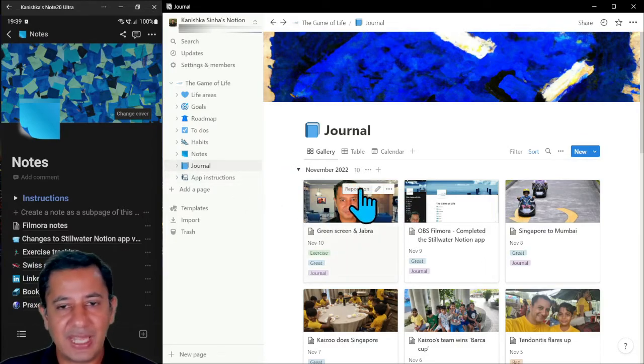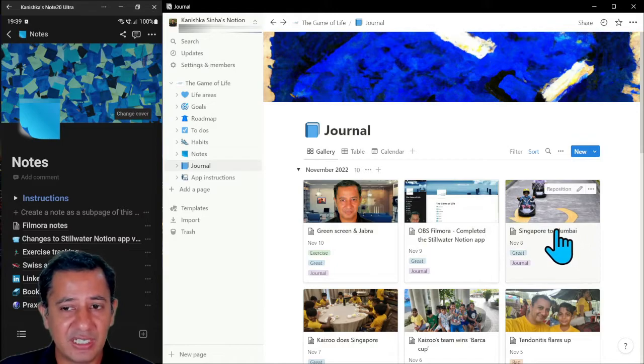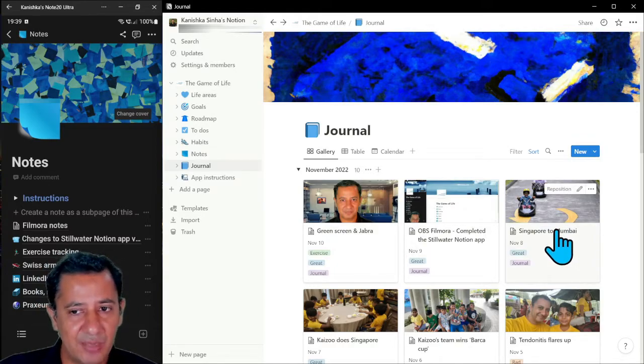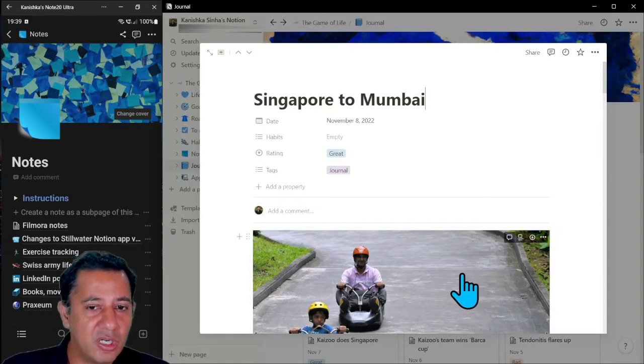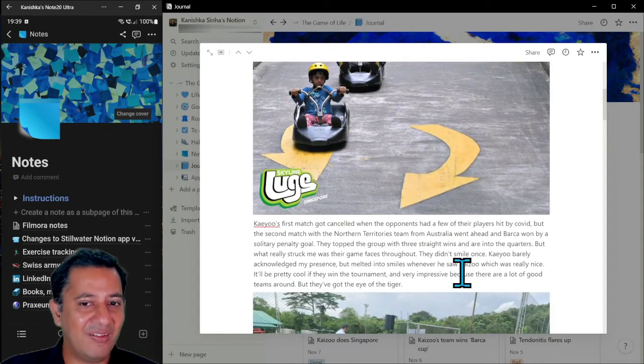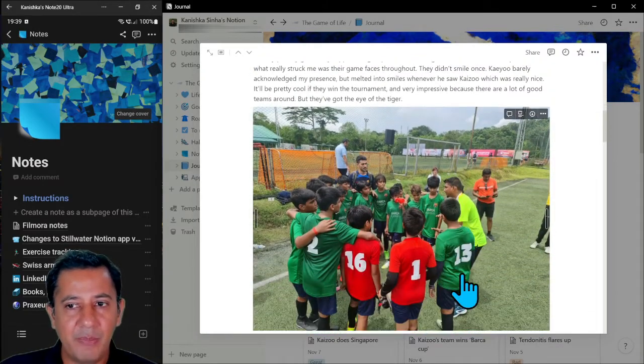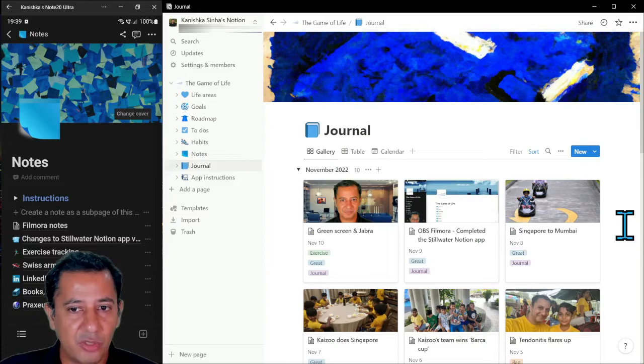So what you can do, again, there are many different ways of looking at it, but let me see. Recently, I'm going to pick up Kayan today from the airport, but I picked up Kaizu a few days ago. We went to Singapore. He had his football tournament. Kayan has it just now. So I would record all the pictures I have, what happened in the matches, all my memories here in the journal, right? All my learnings, etc.